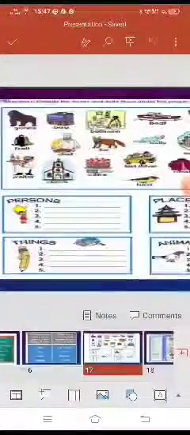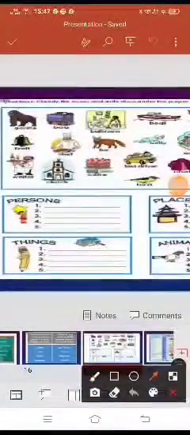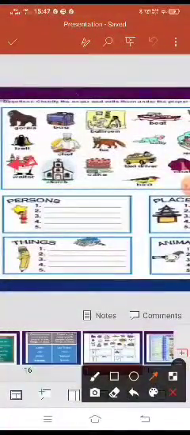The person. Children, please identify the names of the persons here. Find out the person. So waiter.